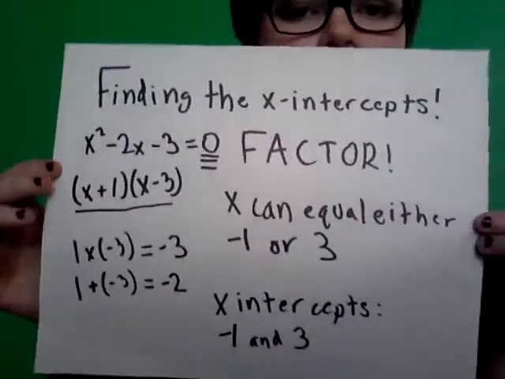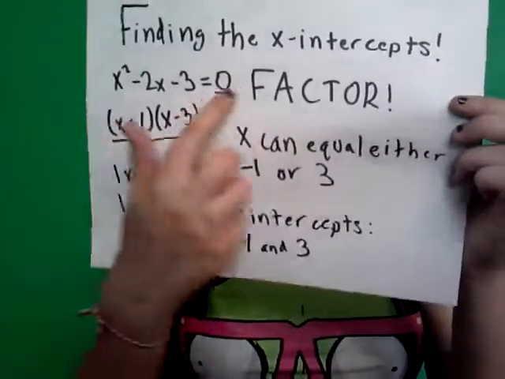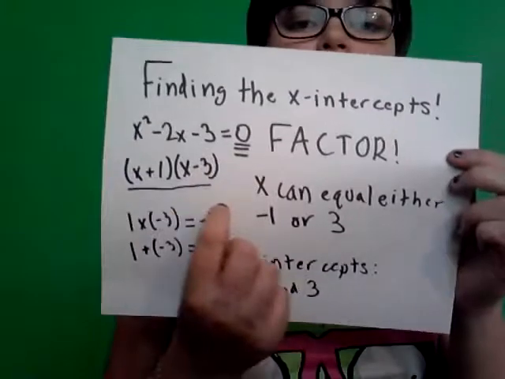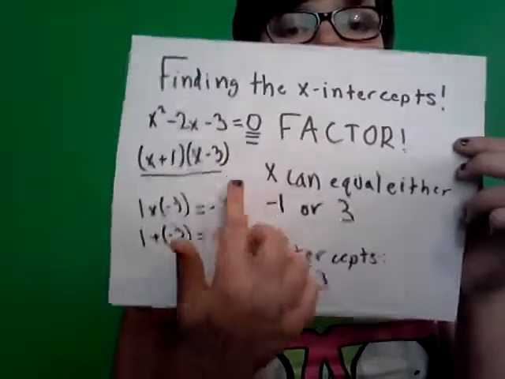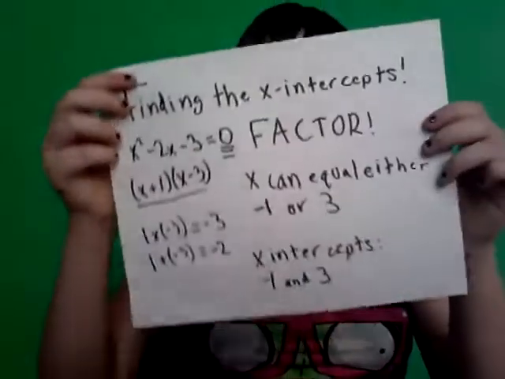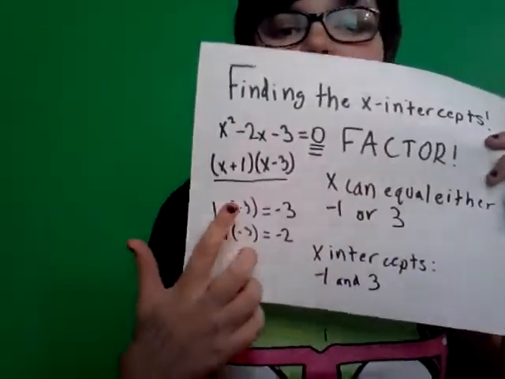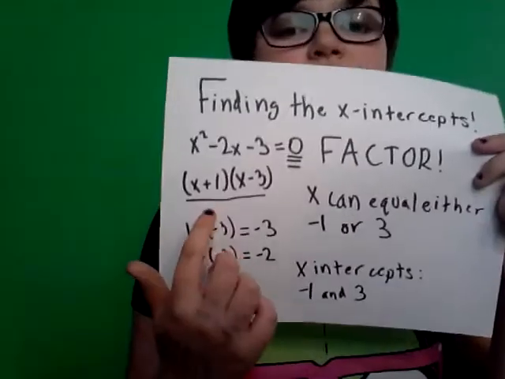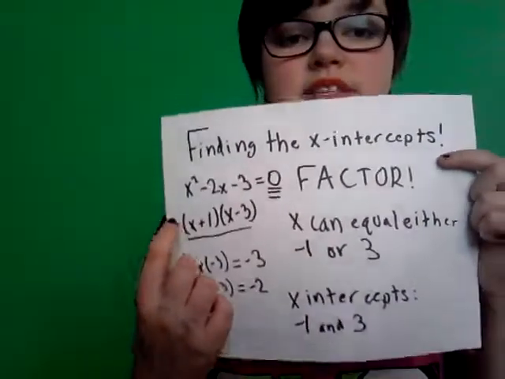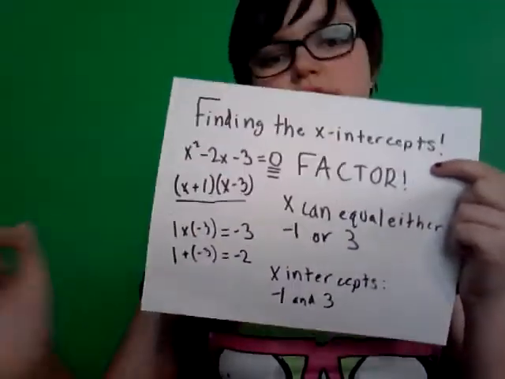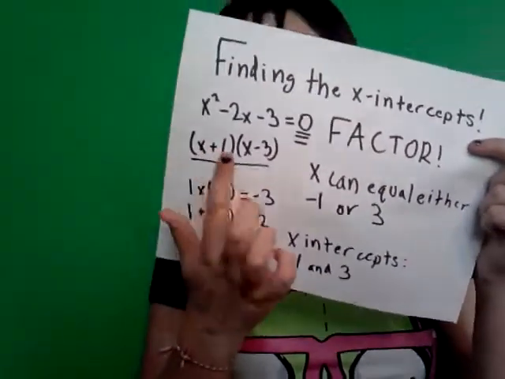Now to find the x-intercepts. So you have your equation, and instead of making it y equals, you're going to make it equals 0, because that is how you find your x-intercepts. And then you're going to factor your equation. I factored mine into the product of two binomials. There are lots of different methods to do this if it doesn't work for the binomials. I'm not going to go over them because they're really long and annoying to do.